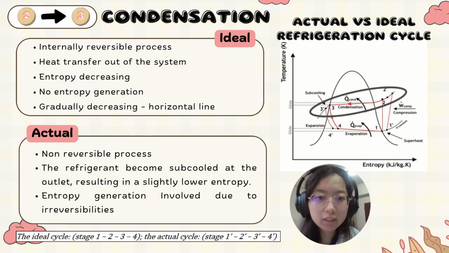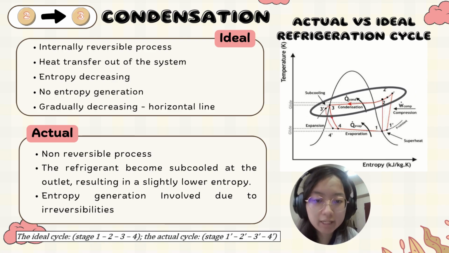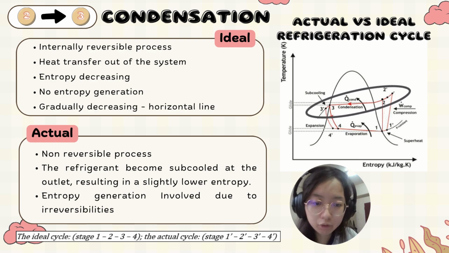Next, moving on to the internally reversible condensation process, the system entropy decreased purely due to the transfer of energy, but there is no generation of entropy without any irreversibility. For actual cycle, due to non-ideal heat transfer and pressure drops, the refrigerant becomes subcooled and slight entropy is generated.